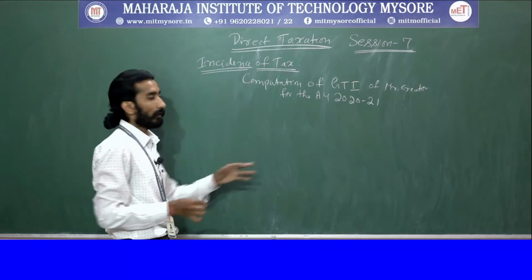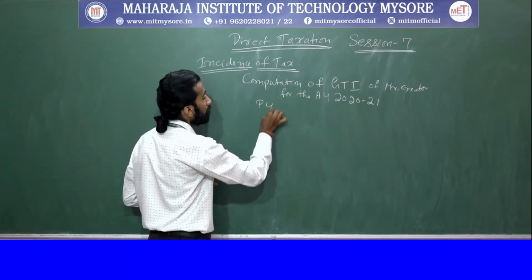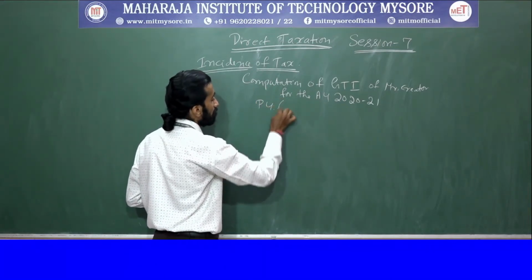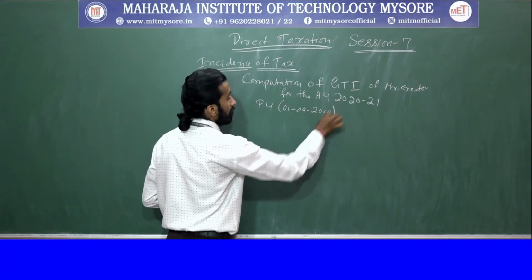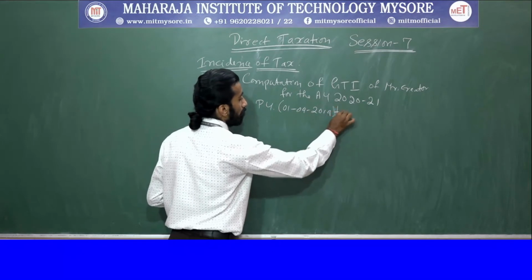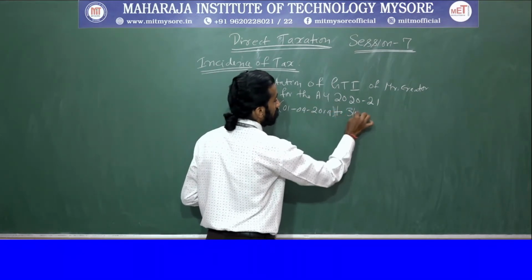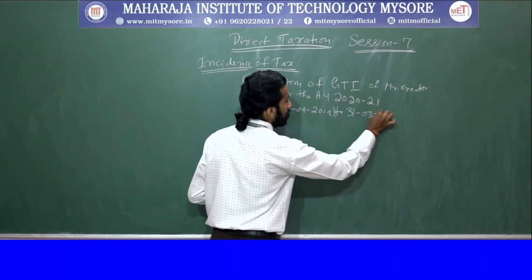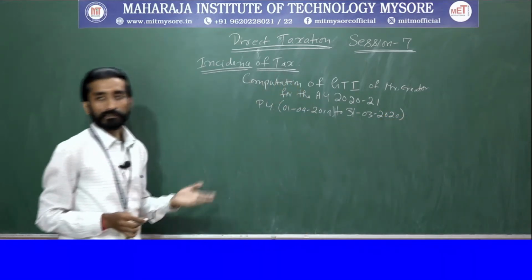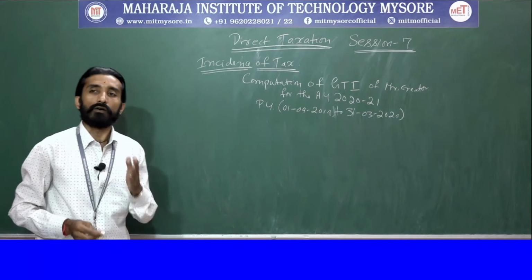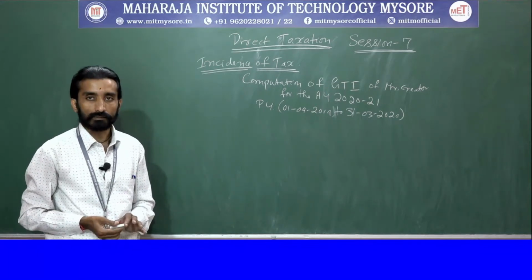Also, whenever you write the previous year, write it like this: previous year 01/04/2019 to 31/03/2020. In this case, they have asked you for all 3 residential statuses.